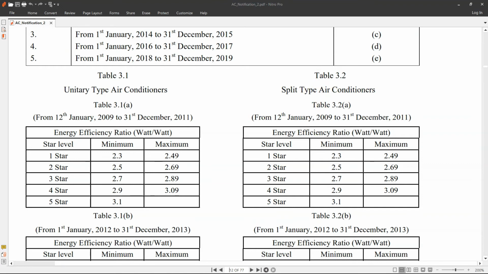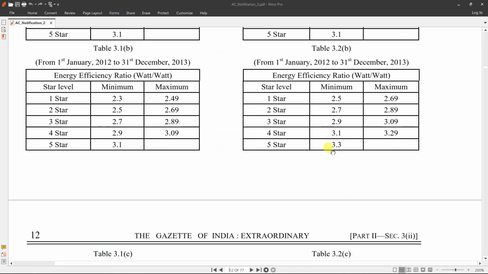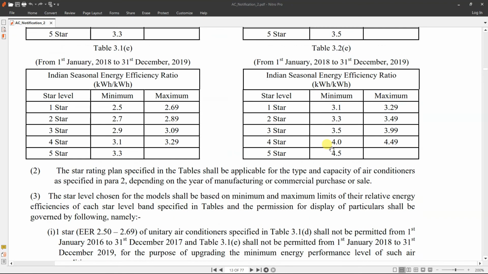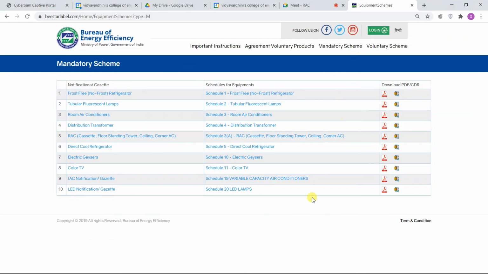This is split air conditioners: 2009 to 2011, then 2012 to 2013, and so on, and finally 1st January 2018 to 31st December 2019. Different products will have different PDF files. From there you can understand the criteria on which they have decided the star label.